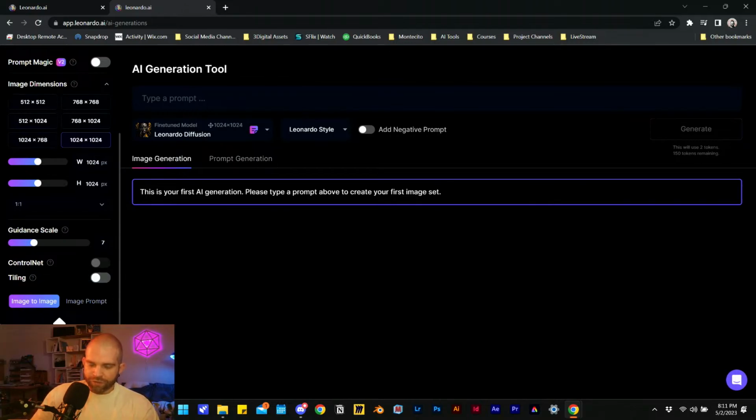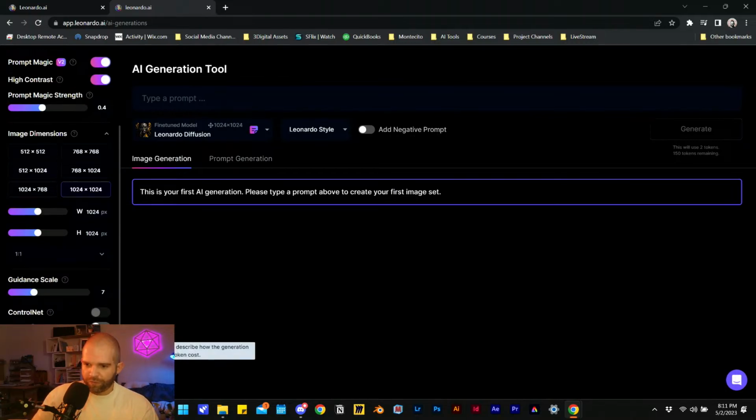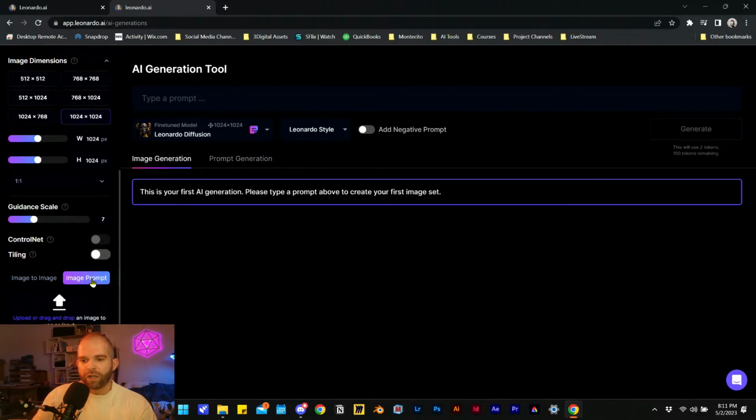Image to image, so I can just drop an image into here and then add a prompt to it, or image prompt. So use existing images to describe how the generation should look. This is the same thing as the describe function in Midjourney, where you're basically feeding an image and getting a prompt. So if you want to use prompts that would generate similar images, basically that's how you reverse engineer that.